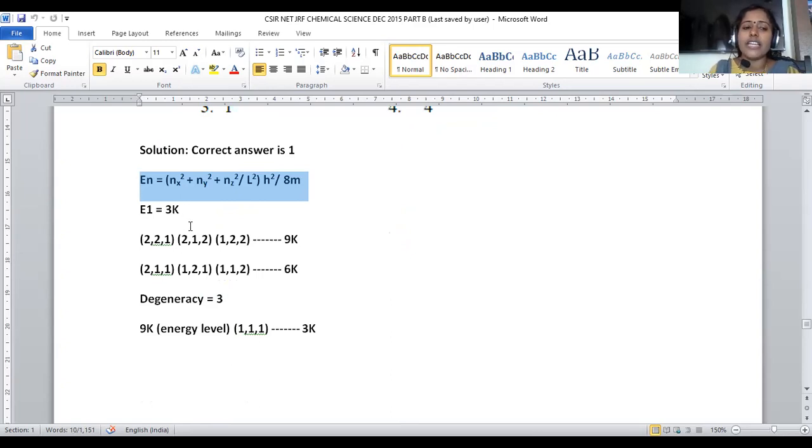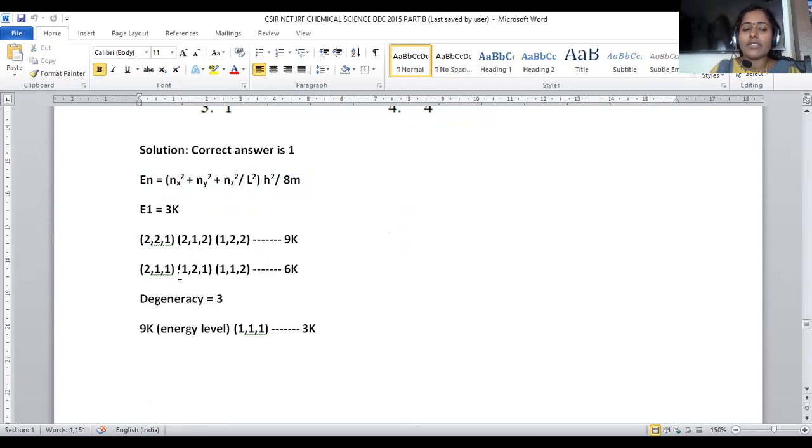Then the first level energy is given as 3K. The probable orientations for the first level energy will be 2, 2, 1. It can be rearranged as 2, 1, 2, and one more time as 1, 2, 2. So this entire energy after calculation is taken as 9K. One more possibility is the second level, 2, 1, 1.